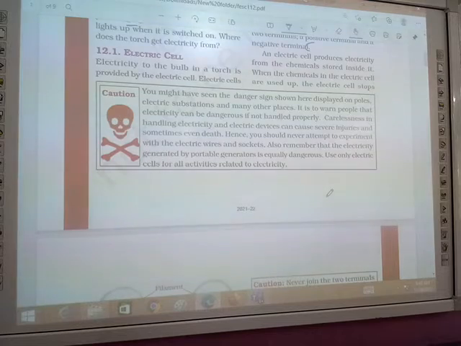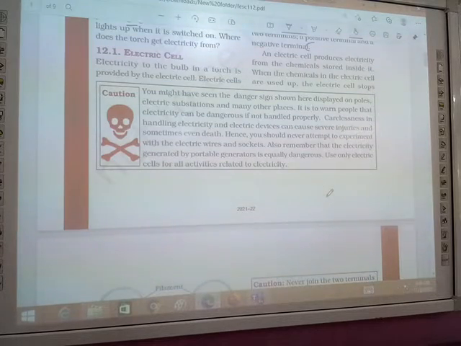Carelessness means if you do not handle electricity carefully, it will cause severe injuries, very big wounds, and sometimes even death. Hence, you should never attempt to experiment with electric wires and sockets.